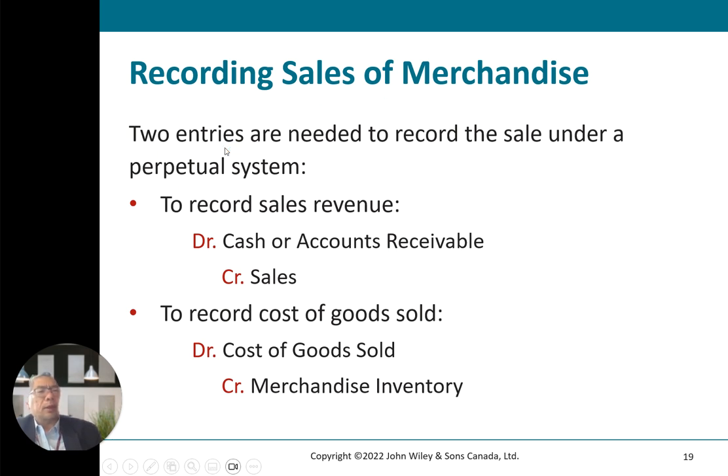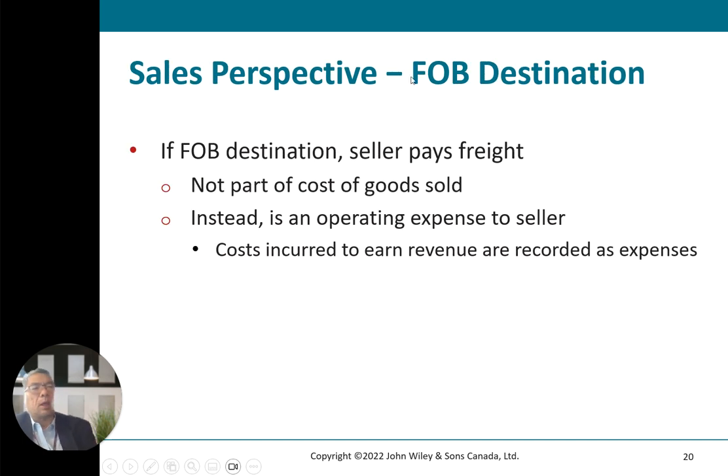There are two entries to record under the perpetual system. Number one, to record sales revenue, cash or accounts receivable is debited and sales is credited. Then to record the cost of goods sold, debit cost of goods sold and credit merchandise inventory. From the sales perspective, with FOB destination the seller pays the freight, which is not part of cost of goods sold. Instead, it is an operating expense to the seller. Costs incurred to earn revenue are recorded as expenses.